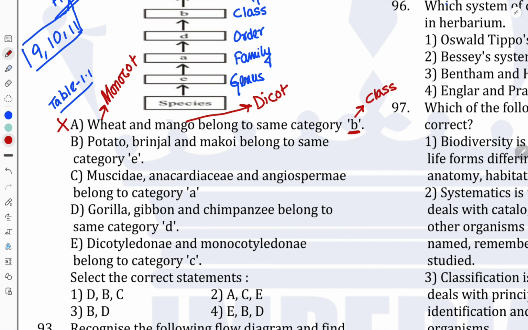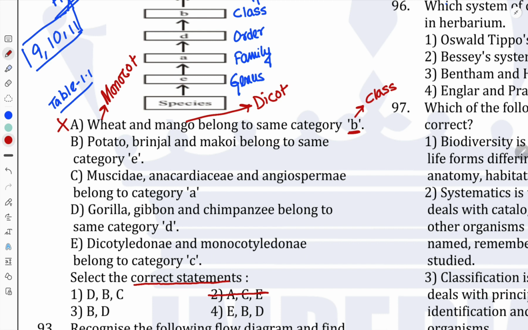Now option A is present in option number 2, and since we have to select the correct statement, obviously option number 2 is not correct here. So we have 3 options in our hand: option number 1, option number 3 and option number 4. Option number 2 we have already eliminated.